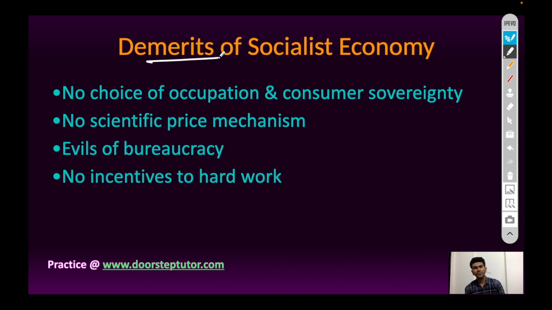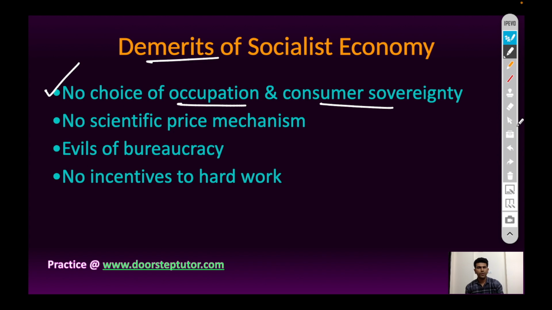What are the demerits of socialist economy? There is no choice of occupation to the entrepreneurs and no consumer sovereignty. Consumers have no freedom of choice. What the planning authority produces has to be accepted by consumers. And since all means of production are under the control of government, state controls almost all economic activity.